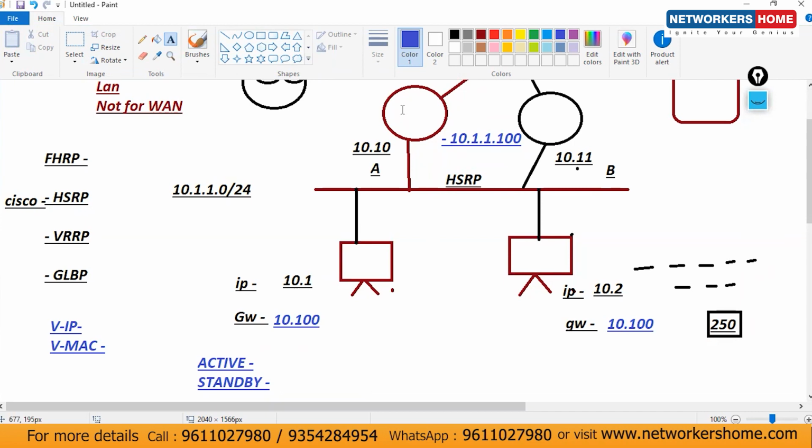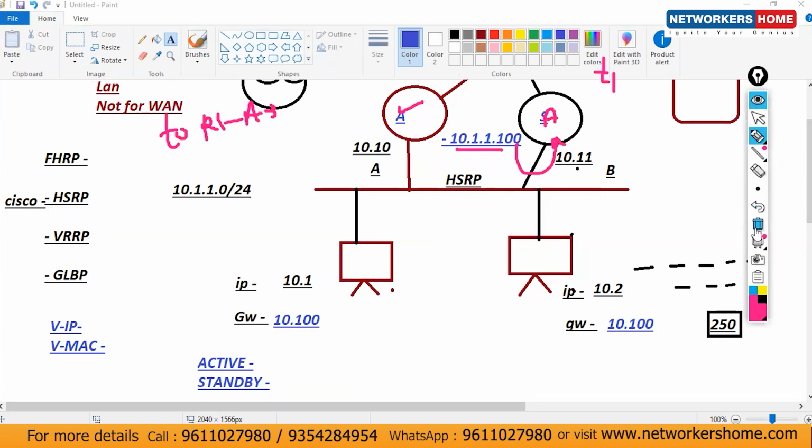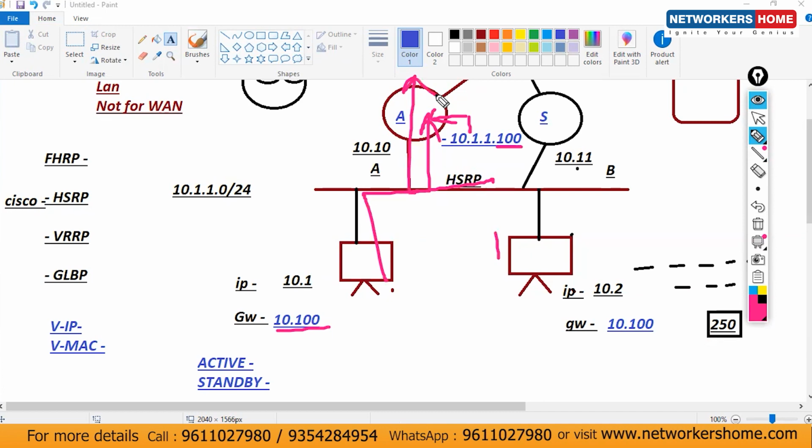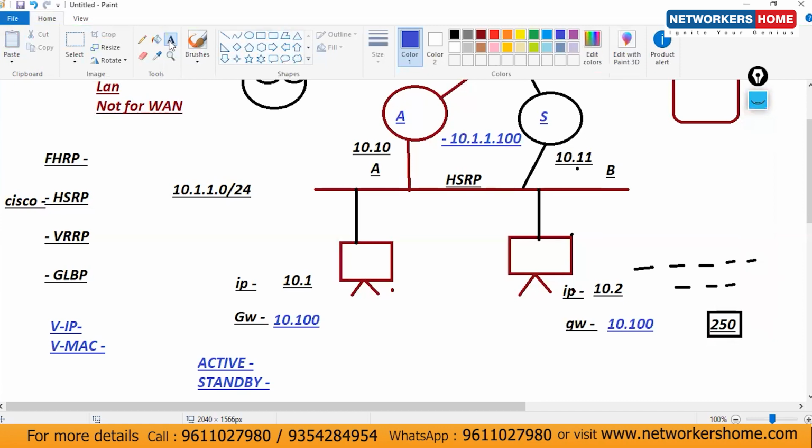Let's consider at this time this router is active and this router is in the standby state. Okay. So virtual IP is there. What is the virtual IP? .100. This is active where? On this router. What do you have mentioned here? 10.100. Traffic will be via this way. Clear? After some time, let's consider this router is in the down state.